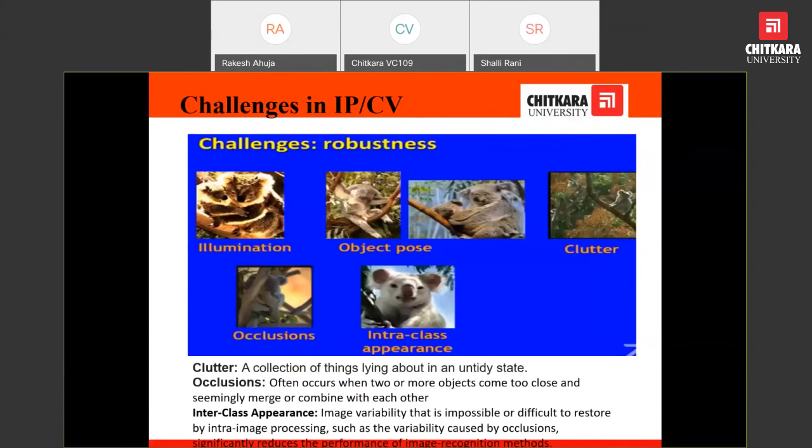Clutter means a collection of things lying about in an untidy state. Occlusions: when two or more objects come close together, it is difficult to segment, partition or classify the object.